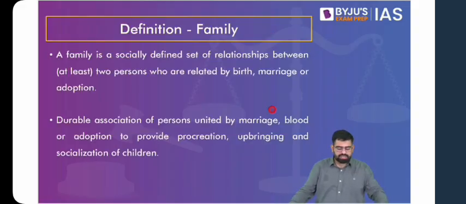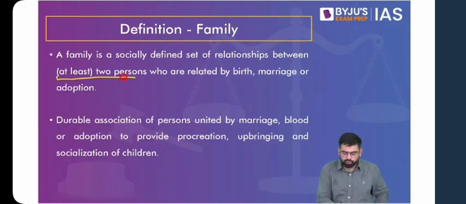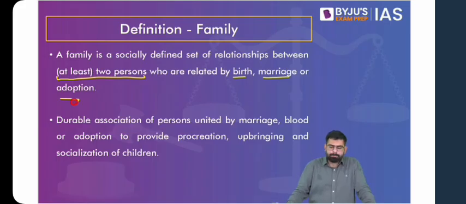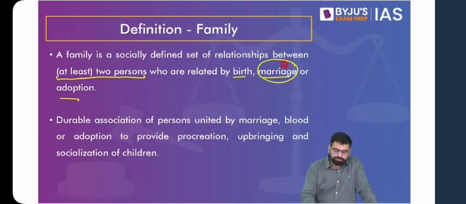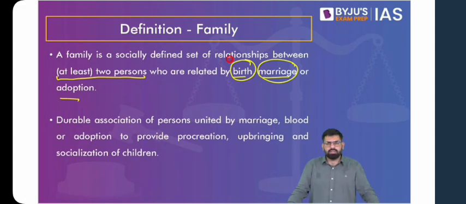And we had yesterday started with family, with this definition: what does a family mean? A family is a defined set of relationships between at least two persons who are related by birth, marriage, or adoption. So take the example of a family: a husband and a wife who are related by marriage. Then they procreate and give birth to a child who is related by birth, and also they can adopt children. They will also be considered a part of the family.